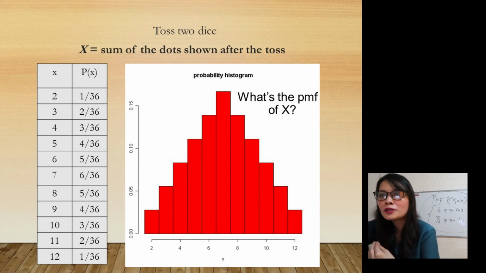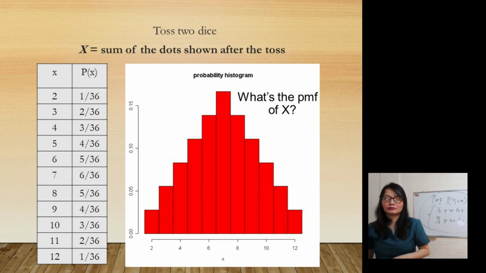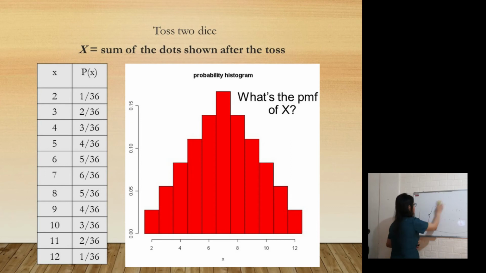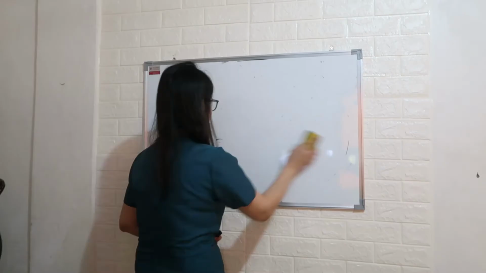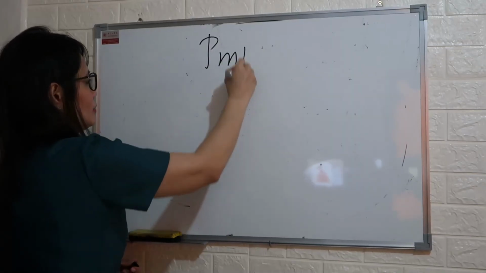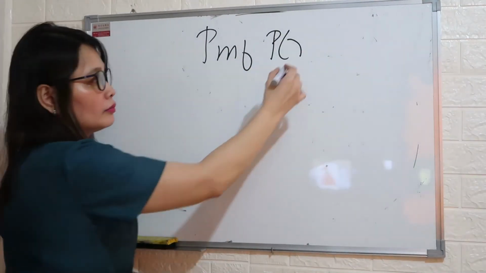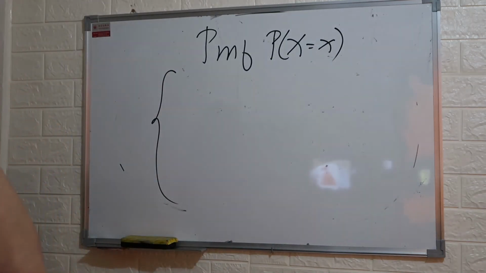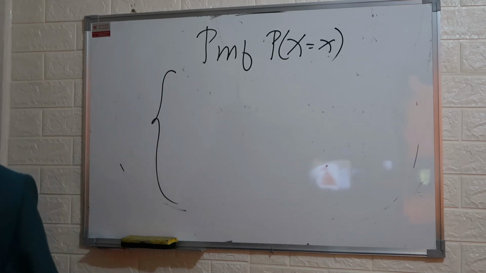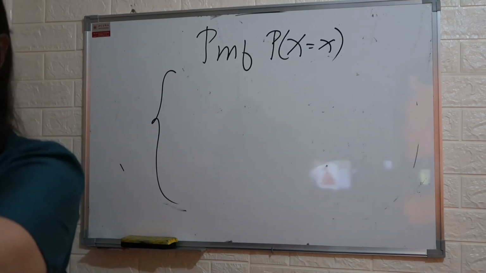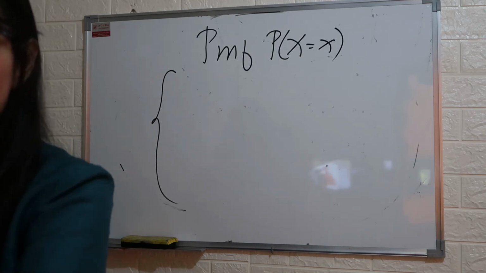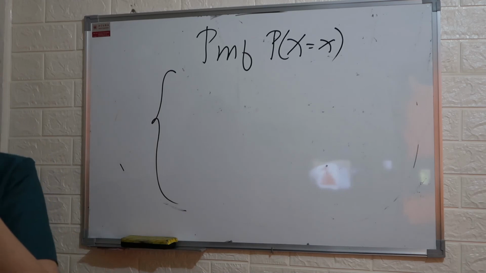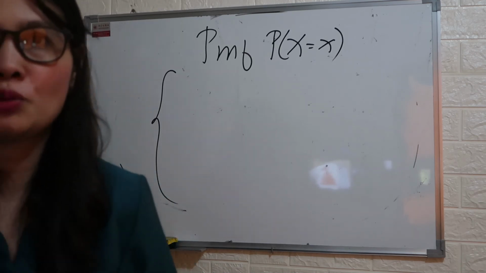Now, what will be your probability mass function using the formula? Can anyone give me the probability mass function using the formula? How do we write it in formula form? We're done with the table, we're done with the graph.